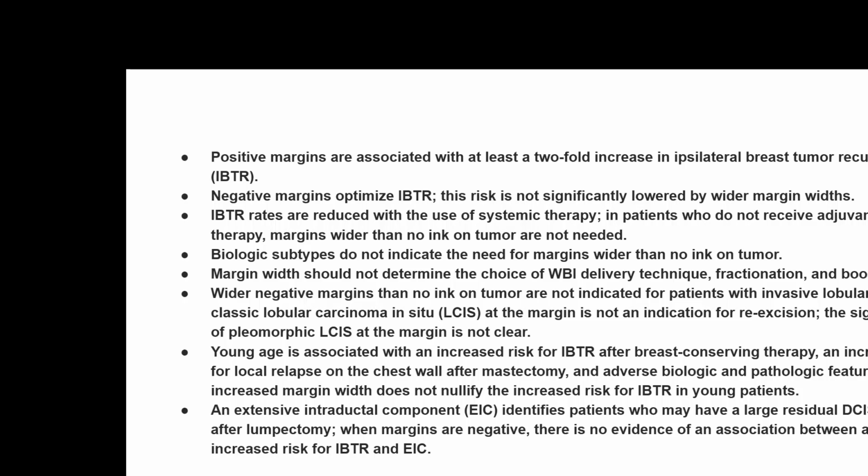And the ipsilateral tumor recurrence is reduced with the use of systemic therapy, compared with patients who do not receive adjuvant systemic therapy. So systemic tumor drugs have to be used. Then biologic subtypes do not indicate the need for margins wider than no ink on tumor. That's biological subtypes like PR positive or negative, they do not indicate the need for a particular margin width.